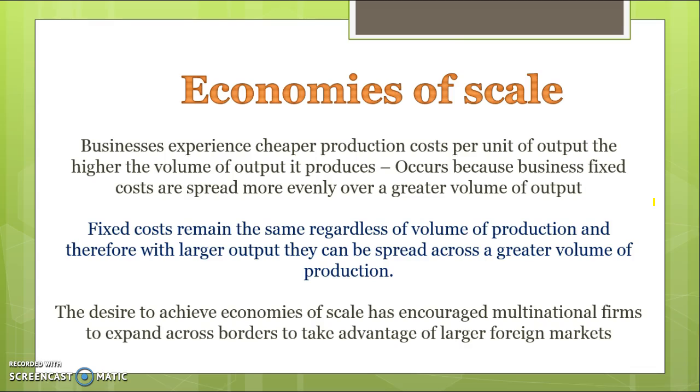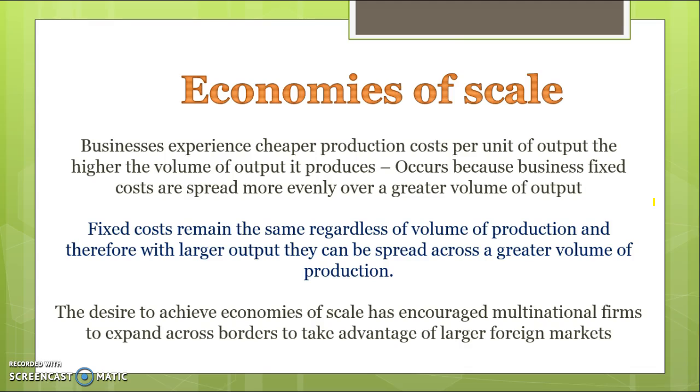They would be your fixed costs. Your variable cost would be the cost that increases per pizza that you make. So for example, cheese and the packaging or the cardboard, the tomato sauce or the toppings, all of those would be variable costs because they cost more the more that you make. Basically what economies of scale allows businesses to do is spread their fixed costs over a greater volume of production.